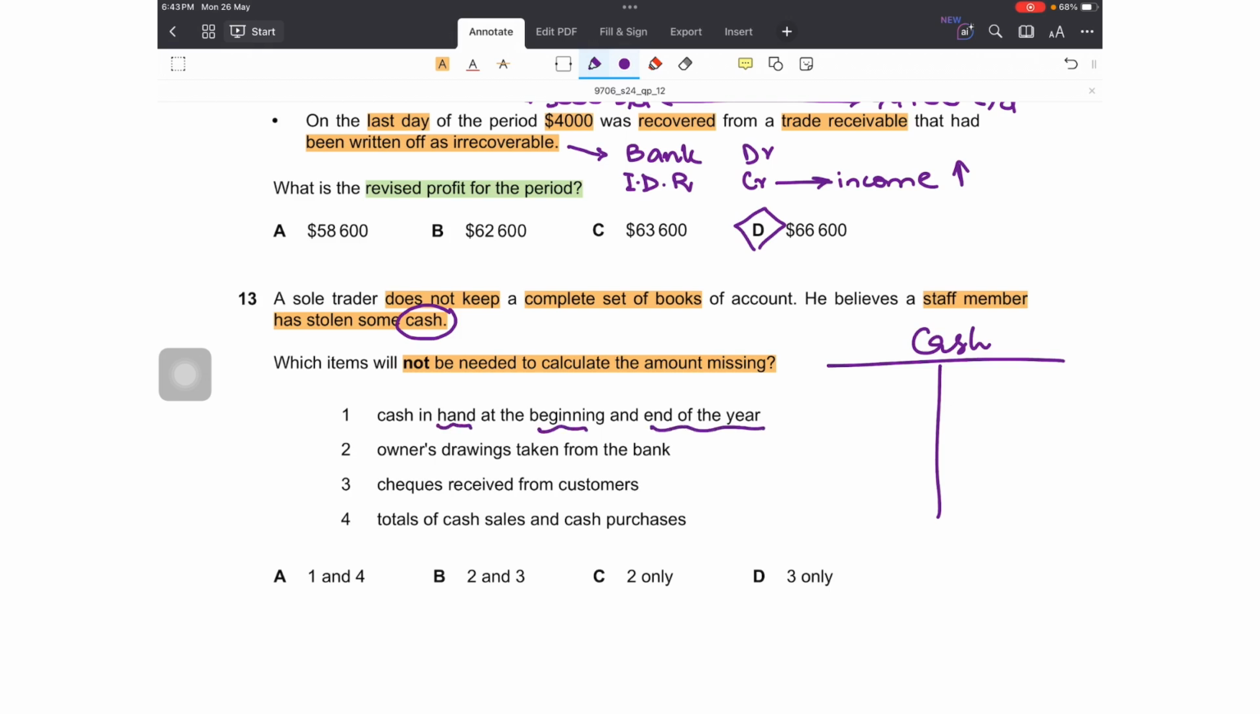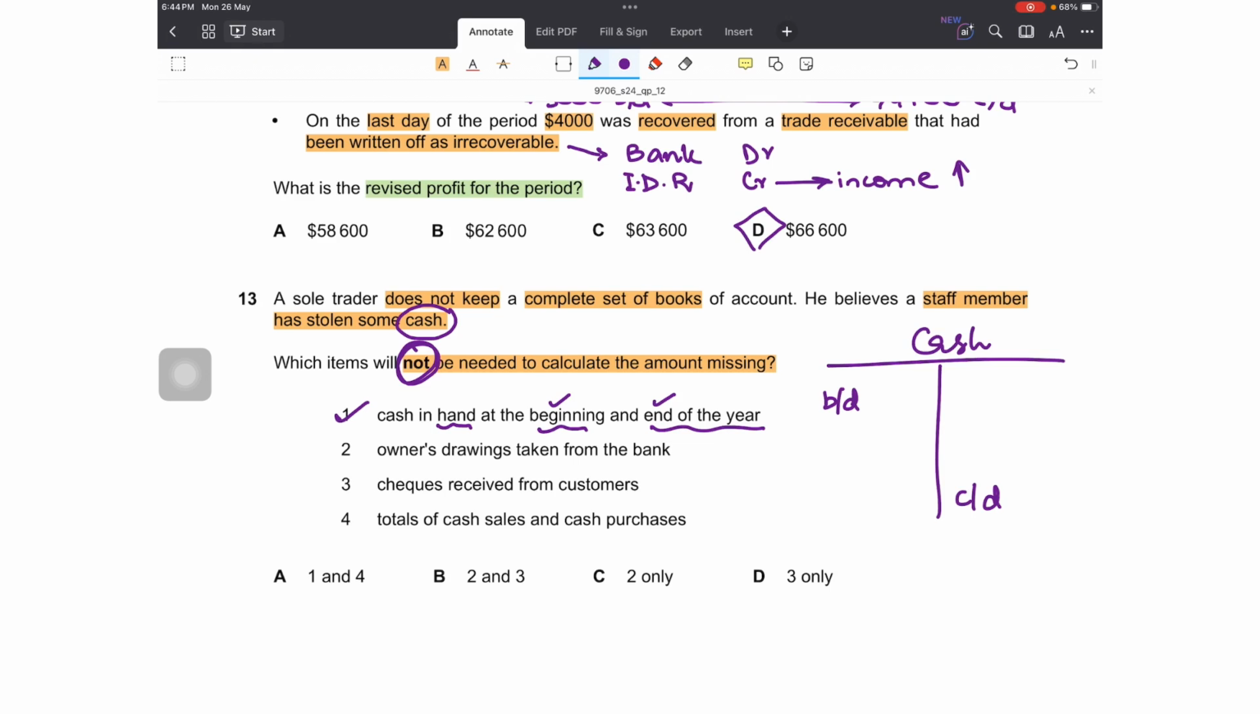Cash in hand at the beginning and at the end of the year. Will this information be needed? Of course it will be needed. The brought down will be needed. The carried down will also be needed. So yes, this is essential information. Number 2, we have to find out which is not needed.